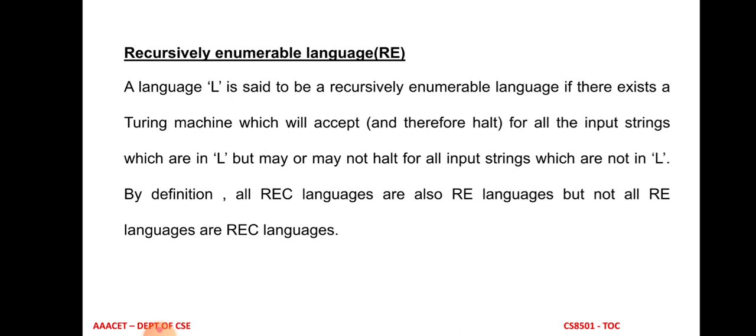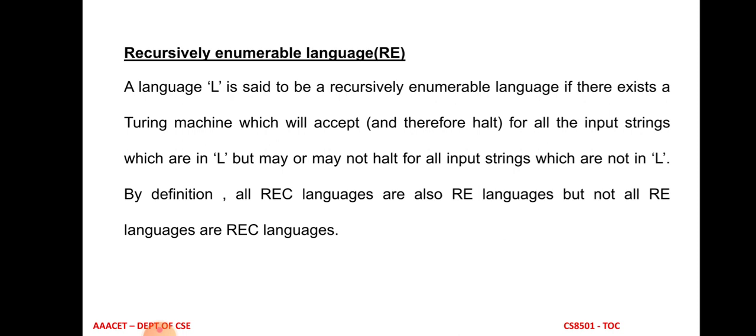This is the main difference between recursive and recursive enumerable language. The difference is, for recursive language, the Turing machine must halt for all the input strings, whether the answer is yes or no. The Turing machine will halt for the answer yes, and otherwise the Turing machine will halt for the answer no. No means the input string is rejected by the particular Turing machine.